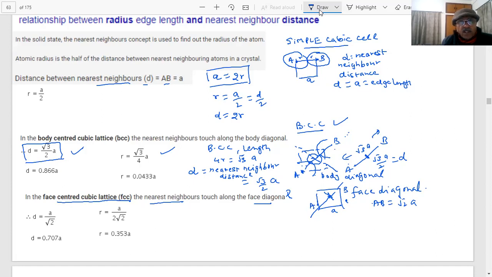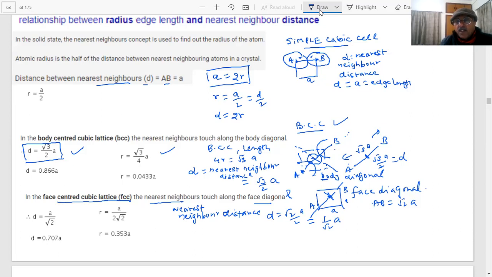So the nearest neighbor distance, D, will be equal to root 2A by 2, that is 1 by root 2A. Students, this is an important thing, so don't get confused. This is not the body diagonal; this is the face diagonal.